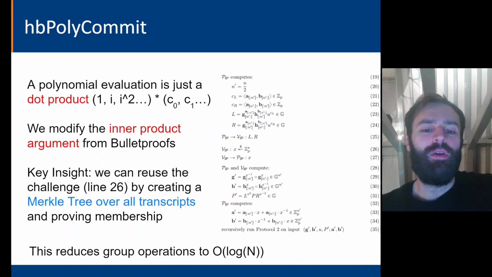When using Fiat-Shamir, it is important that the challenges the verifier generates are the result of hashing the entire proof transcript up until that point. We note, however, that a prover who is proving multiple things to multiple different verifiers at the same time can have each of these proof transcripts function as a leaf in a Merkle tree, the root hash of which can be used as a challenge.